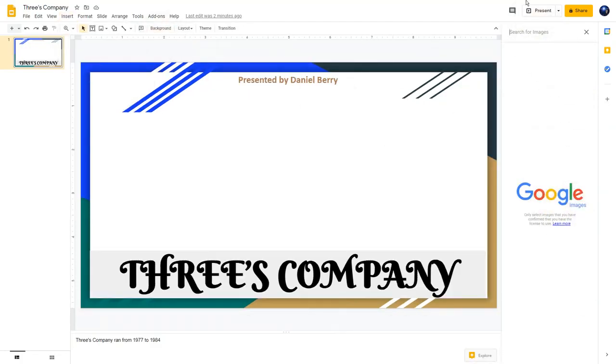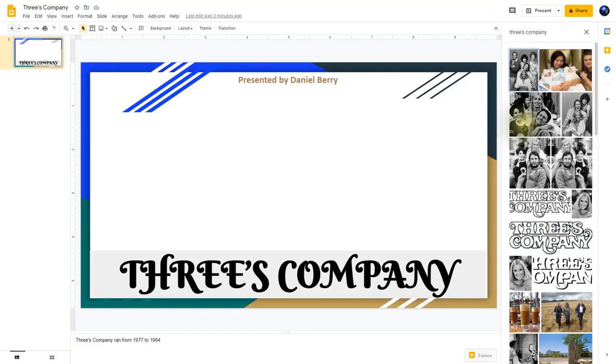And this sidebar window should open. So what I'm going to do is I'm going to click right here where it says Search for Images. I'm going to key in Three's Company. And then hit the Enter key once. And notice that there are many images of Three's Company here.